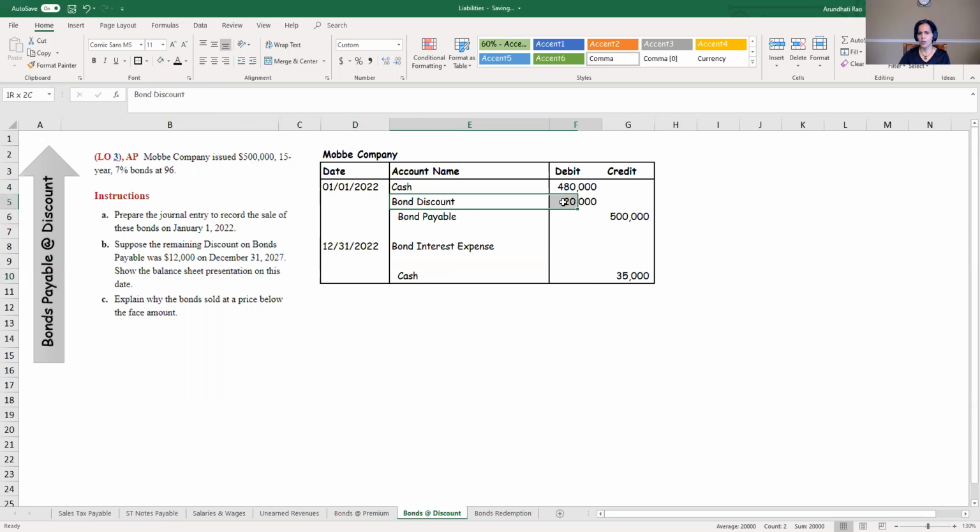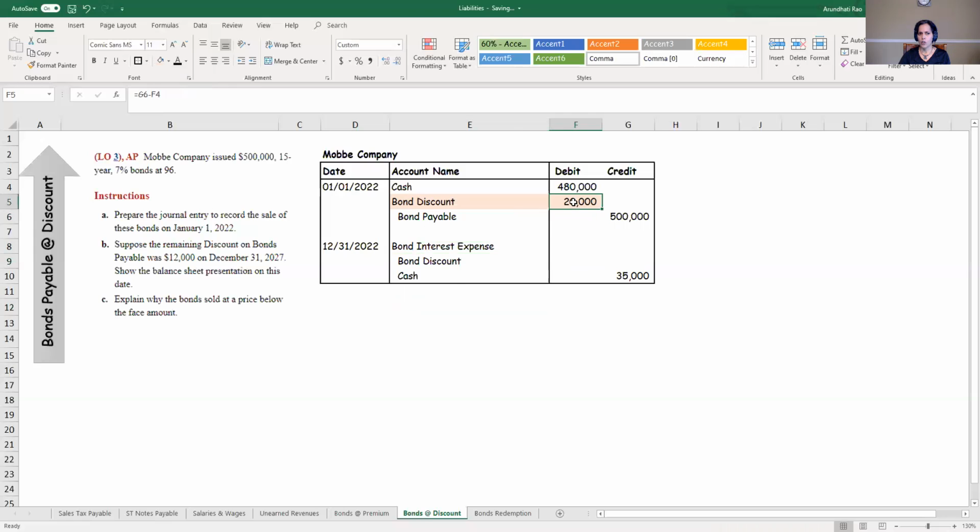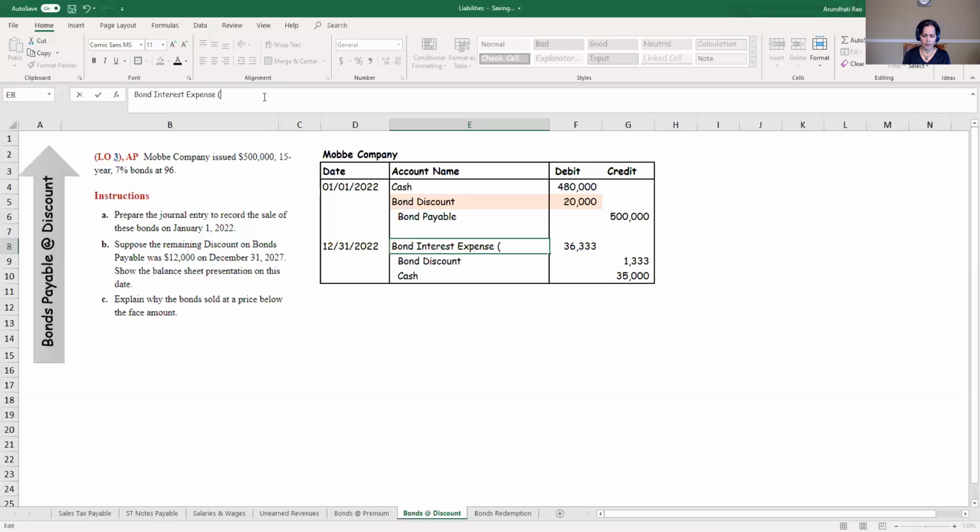Now, this is the time I'm going to take this money that I have over here, the bond discount, and I'm going to amortize it. I'm going to write it off. Remember, it was a loss over here. So I'm going to amortize it, and I'll show you how we're going to do that. It's a debit balance. To amortize it, to write it off, I need to credit the account. So I'm going to credit 20,000 over a 15-year period. So 20,000 divided by 15 is 1,333. So my total bond expense, this is a balancing figure in the entry, is 36,333.